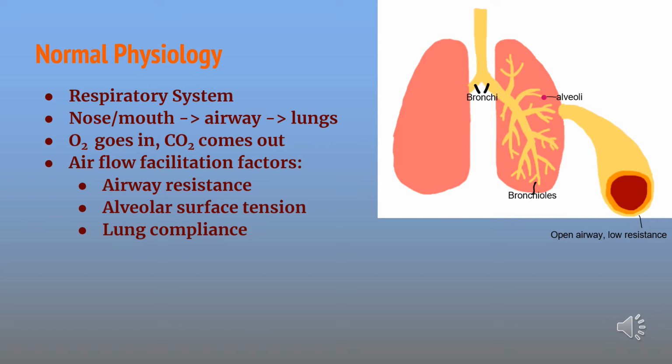Airway resistance, the surface tension of these alveoli, and lung compliance are all factors that affect the facility of airflow in and out of the lungs. For the purposes of this presentation, we will focus mainly on airway resistance. The resistance is low when the airways are dilated, when the smooth muscles surrounding them are relaxed, and when there is a regular amount of mucus inside of them. All of these factors are disturbed in a person with asthma, which we will be discussing next.